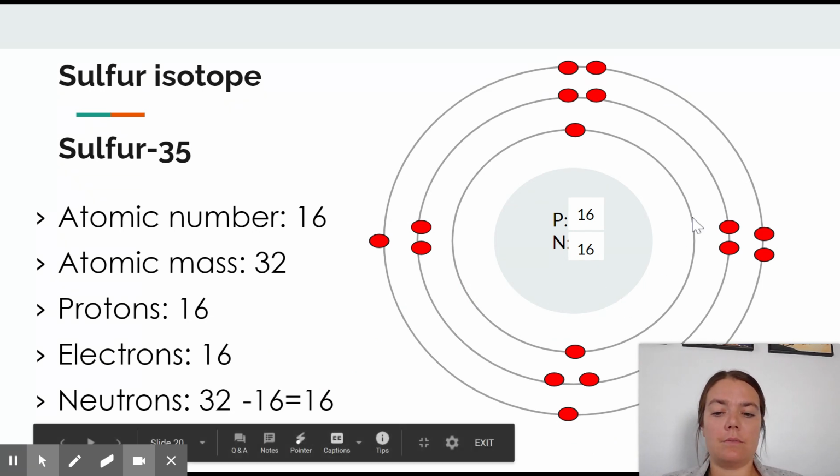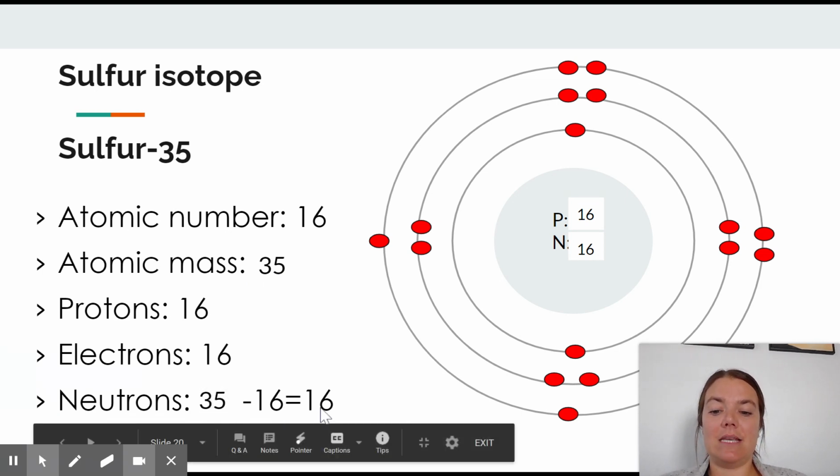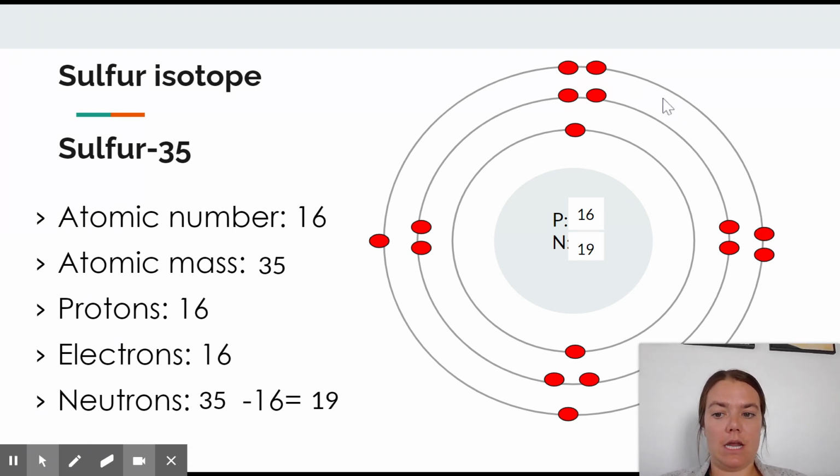Here's what a normal sulfur atom looks like. Now, if we're talking about the sulfur isotope sulfur 35 that is listed right here, what automatically changed, this 35, tells you the atomic mass. If that atomic mass changes, that means our neutrons are going to change as well. So instead of it being 32 minus 16 to figure out our neutrons, it is now this mass, 35 minus 16, and that equals 19. Now, the only thing in our atom that actually changes is in the nucleus: instead of 16 neutrons, there are 19 neutrons. All right, so this is what the sulfur 35 isotope looks like.